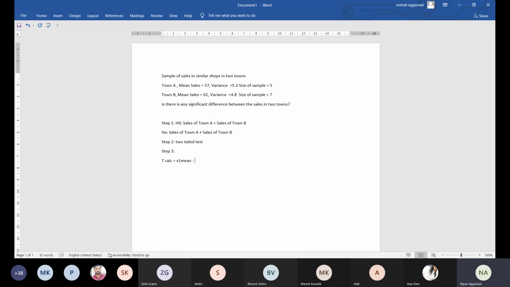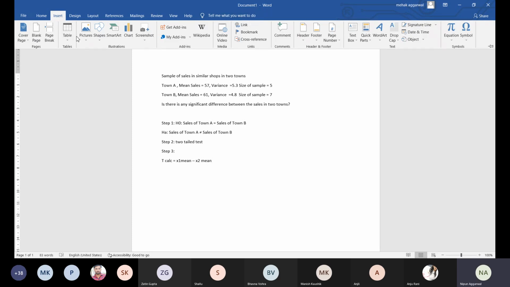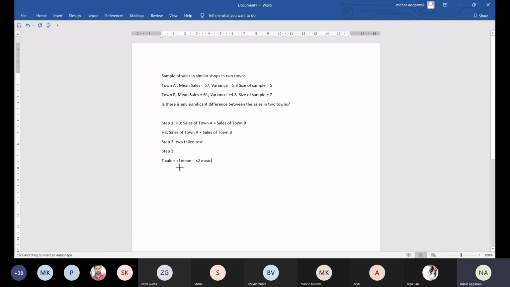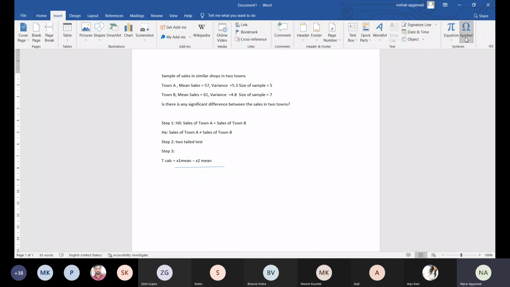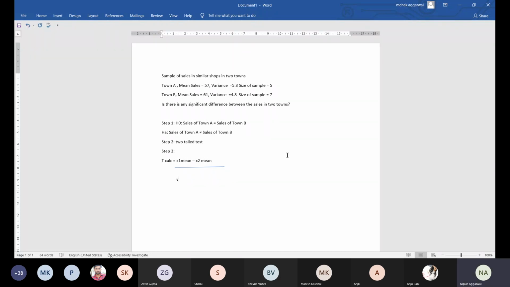Here there will be two means we have to compare. So one is your x1 bar minus x2 bar divided by under root of S1 square divided by N1 plus S2 square divided by N2.